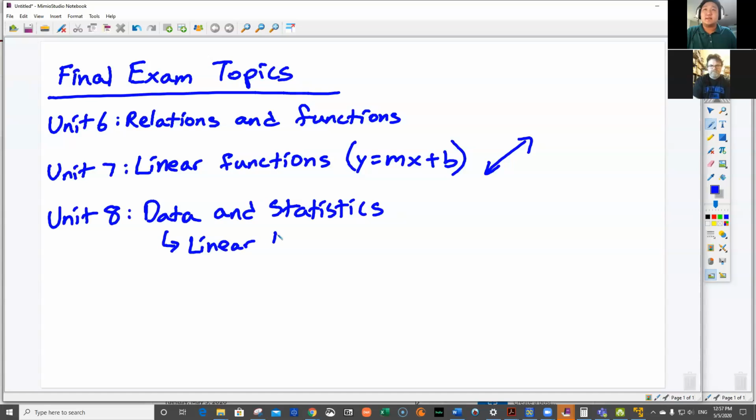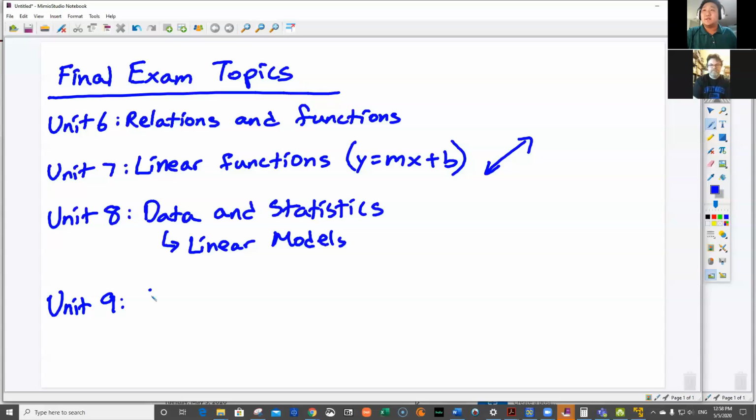Okay, and what that means is you're using real life data, but we're talking about line of best fit, scatter plots, two-way tables, where all of the data points are kind of in a straight line. That was the positive correlation, negative correlation, no correlation. I think, what do you think, Mr. Leopard? Your kids did pretty well on that stuff, right? The positive, yeah, negative, that was well ingrained. So hopefully you didn't forget that. If you go out and see, you could be talking about that now. I mean, it's all over the news too. These statistic models are very topical. They're talking about it, especially to get out of this quarantine, right?